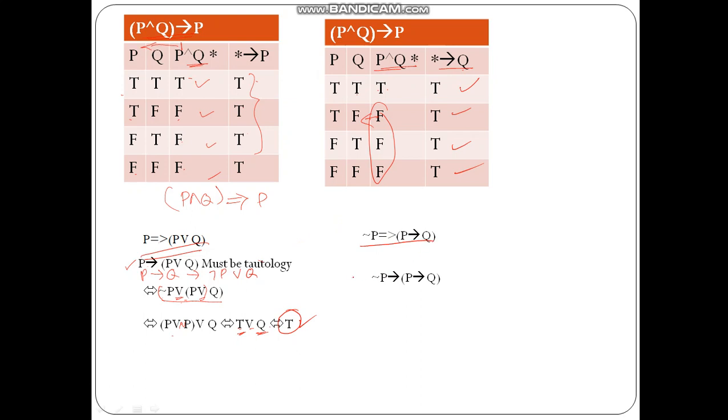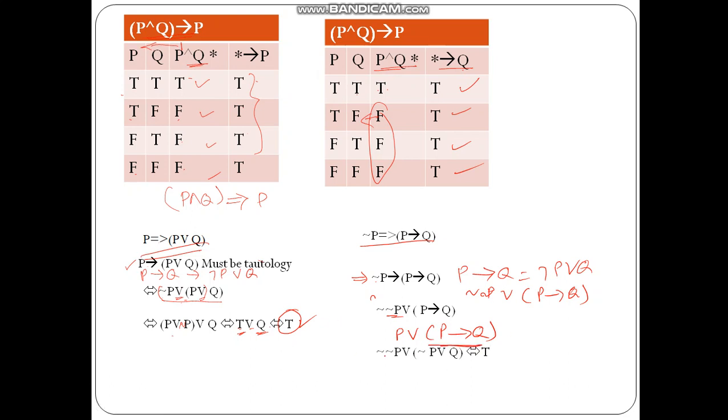Let us consider another example, that is P, not P tautologically implies P implies Q. So basically I want to prove this, that is not P implies Q. Again we can take this formula, P implies Q is equal to not P or Q. So I will rewrite here not P or P implies Q. It is not of not P, and not of not P is P. So it becomes P or P implies Q.